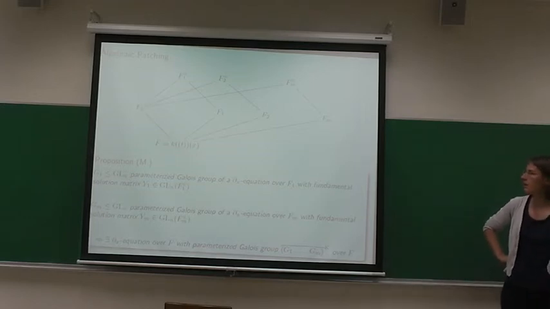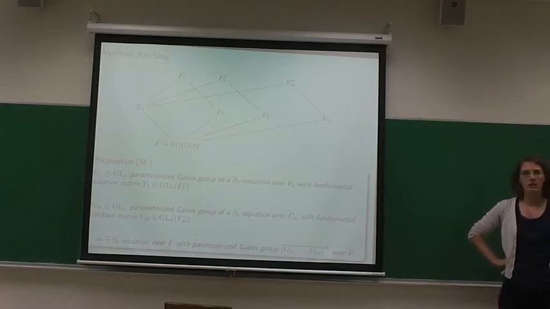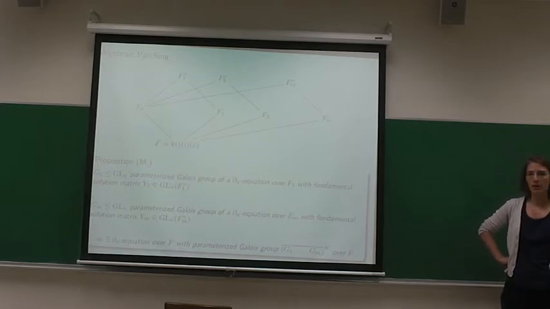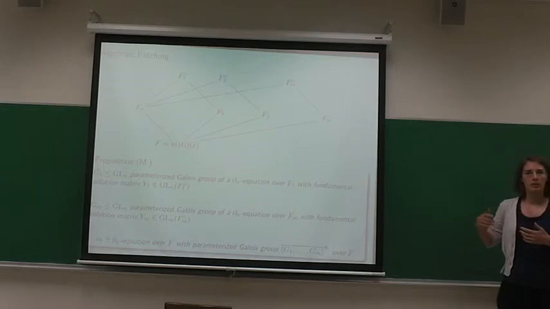And so now if we are given a group G and we would like to construct a differential equation over F with that Galois group, which might be hard, then this method allows us to break it down into smaller pieces.